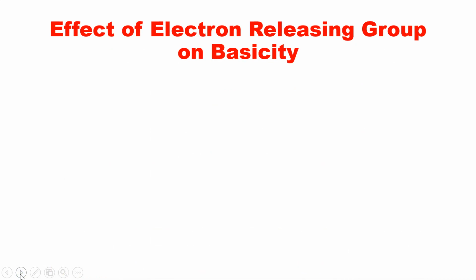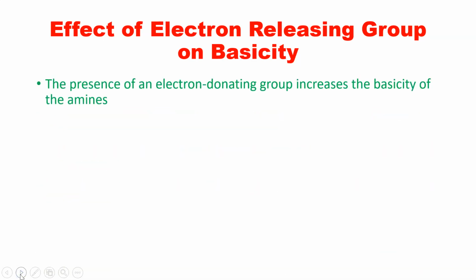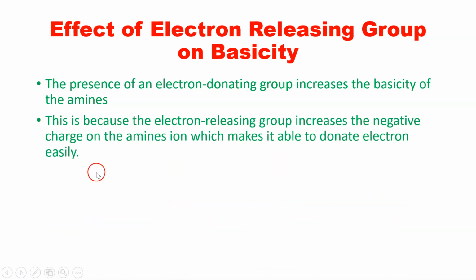Now we'll see the effect of electron releasing groups on basicity. There are two kinds of effects that can be seen, whether they will increase the basicity or decrease the basicity. The presence of an electron donating group increases the basicity of an amine. This is because the electron releasing group increases the electron density on the nitrogen, which makes it able to donate the electron easily.